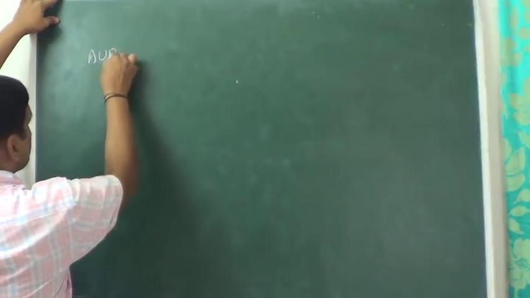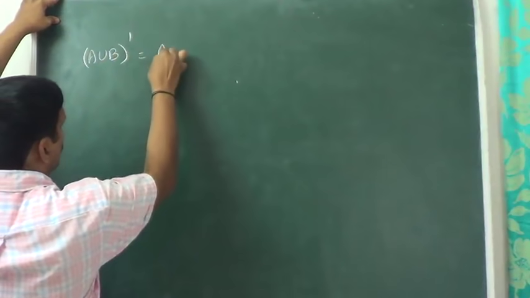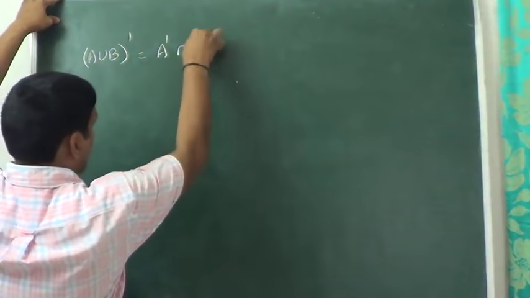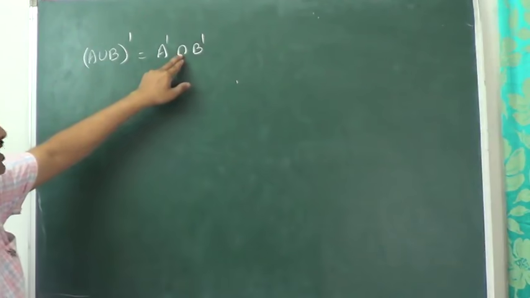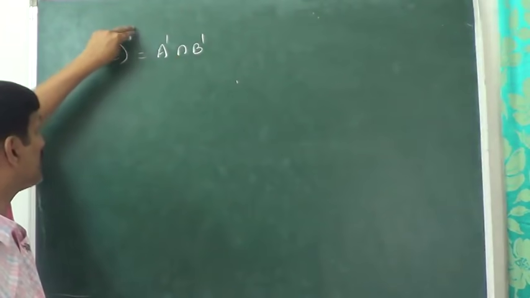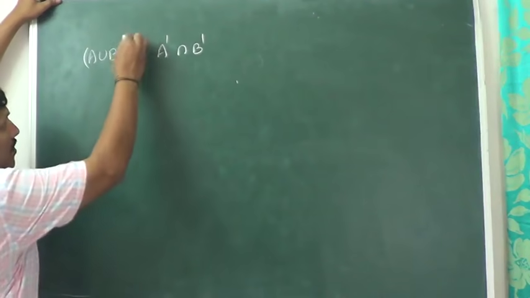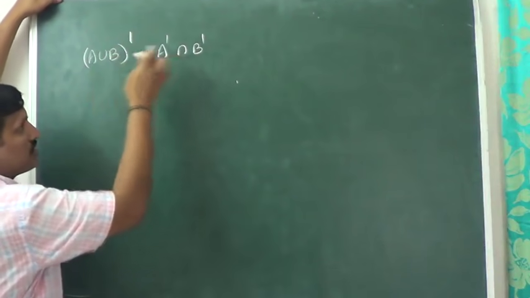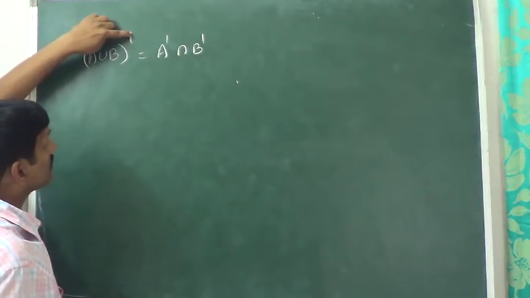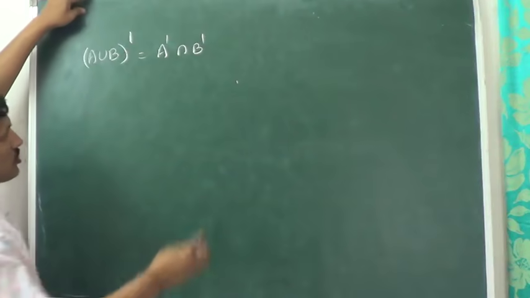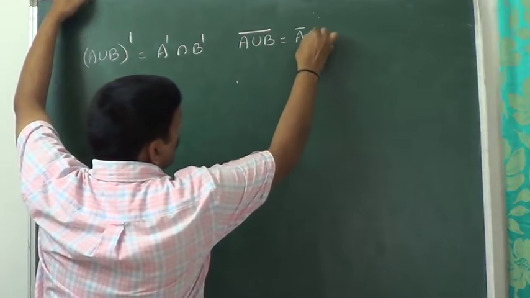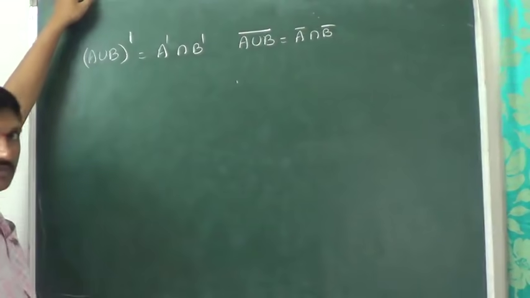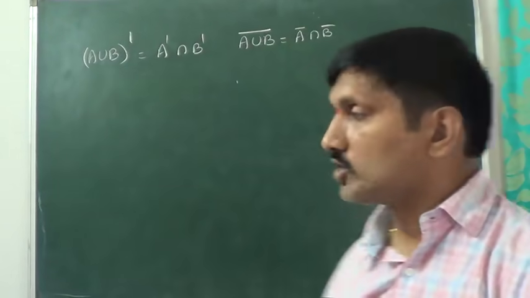What is De Morgan's law? (A union B) whole dash is equal to A dash intersection B dash. That means complement is entering inside. Union changes to intersection. The same, we can also write like this: (A union B) whole bar is equal to A bar intersection B bar. That is De Morgan's law.